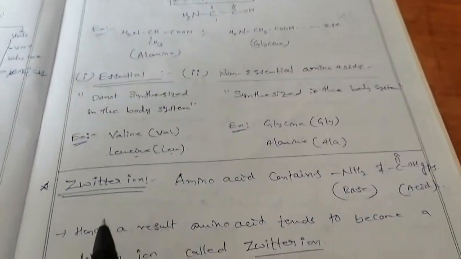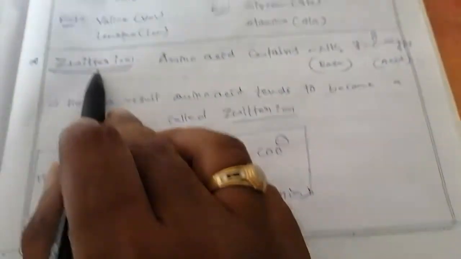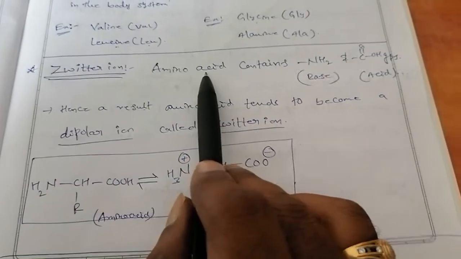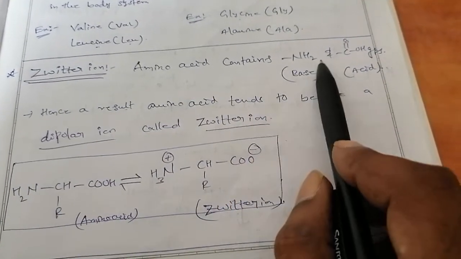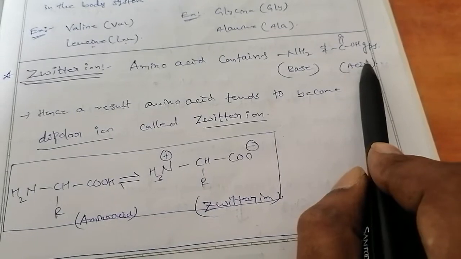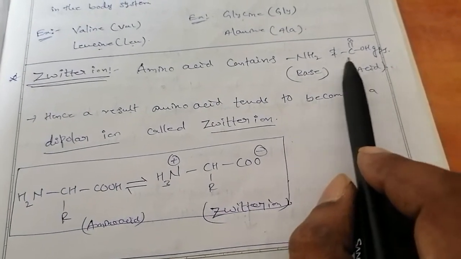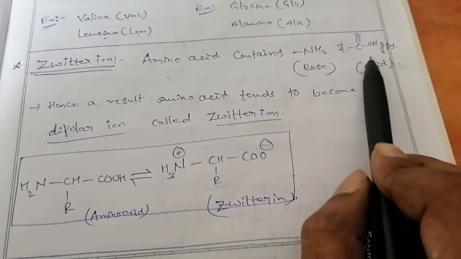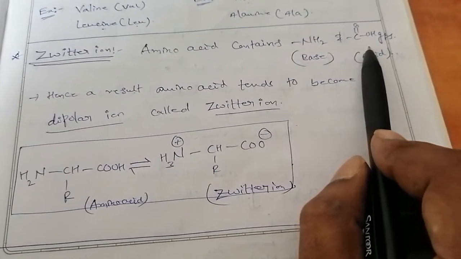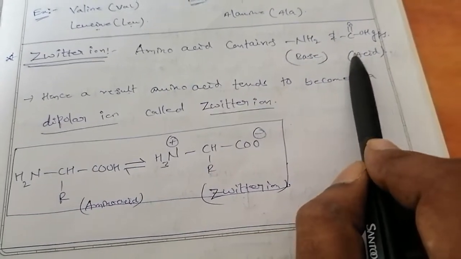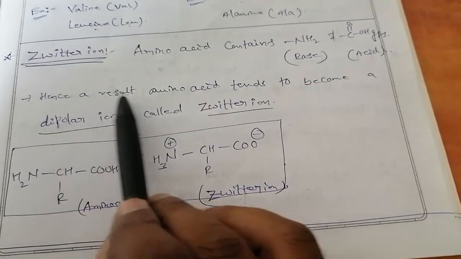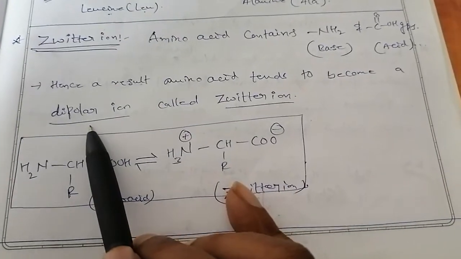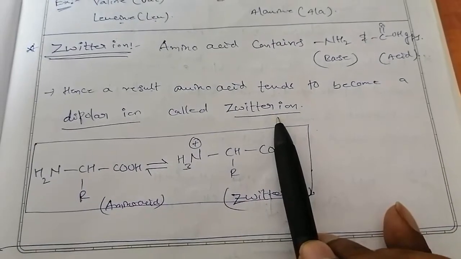Next, come to the next topic, that is Zwitter ion. Zwitter ion means the amino acid contains two different groups. One is the amino group, one is the acid group. The amino group is present at the left side, and the acid group is present at the right side in the amino acid. So due to the presence of these two, base and acid, as a result, the amino acid tends to become a dipolar ion called Zwitter ion.